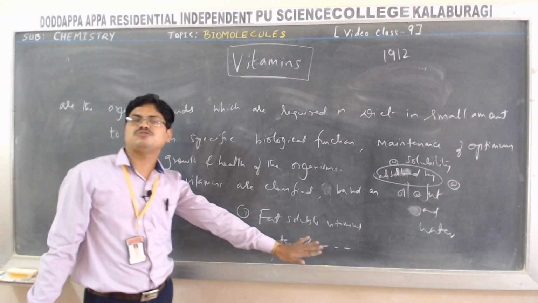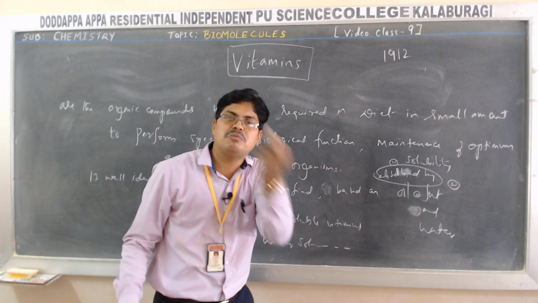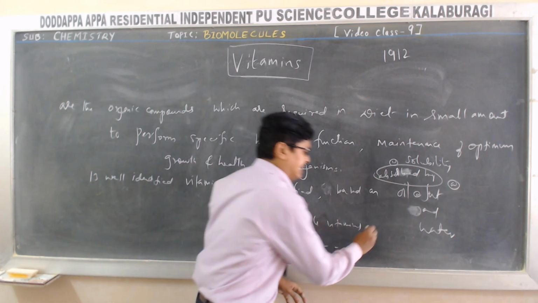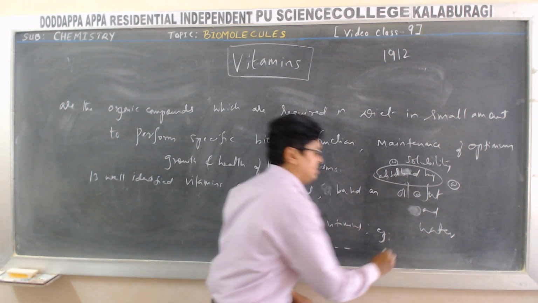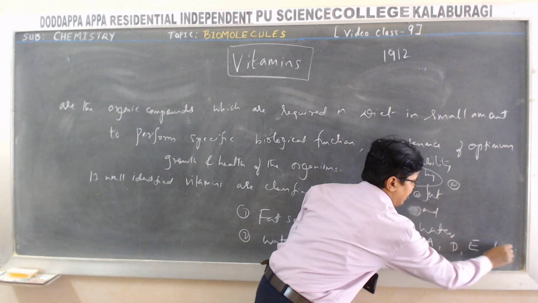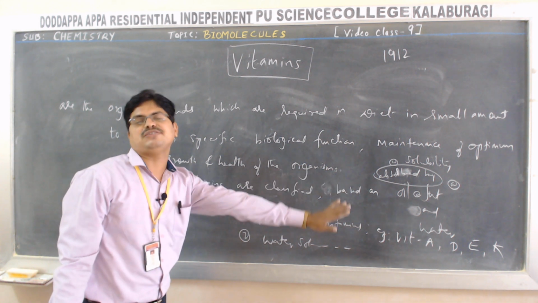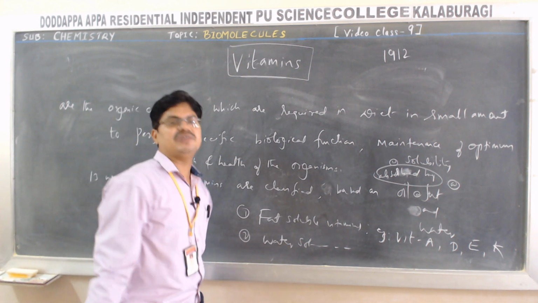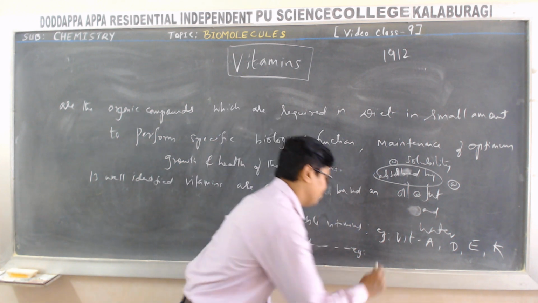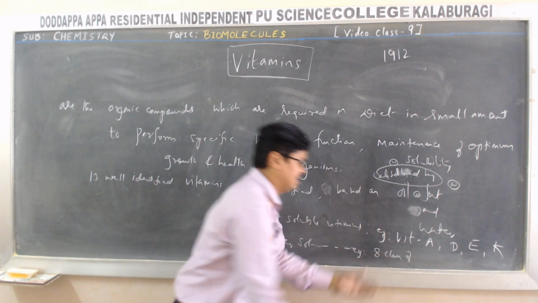Then what are fat soluble vitamins? The vitamins which are soluble in fat, which are absorbed by the fat, are called fat soluble vitamins. Examples for fat soluble vitamins: vitamin A, D, E and K. Whereas for water soluble vitamins, example, 8 vitamins are there in the class of what?